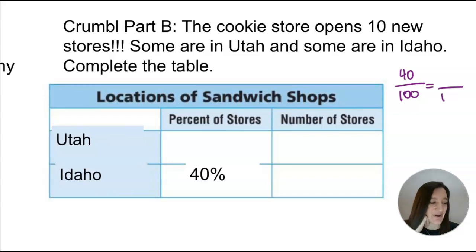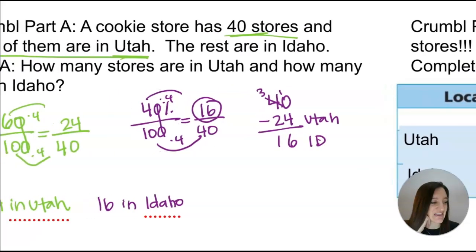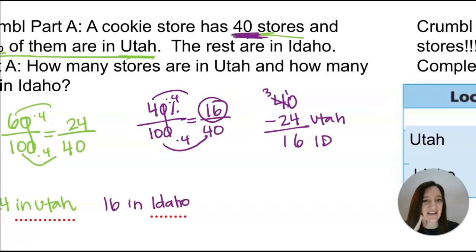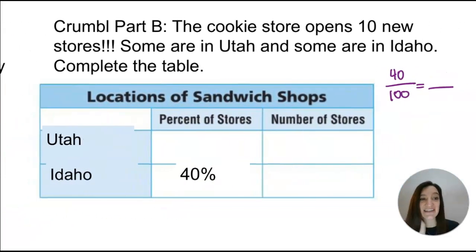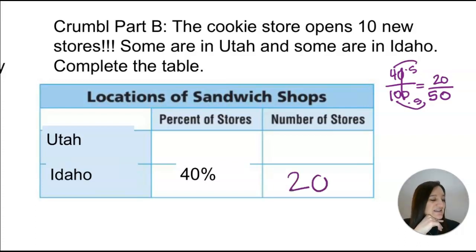No. That's not my whole, right? Because they had 40 stores over here. Now they've opened up 10 new stores. So now their new total is 50. Okay, I'm good now. Now I can times by 5 and I'll get that there are now 20 stores in Idaho.